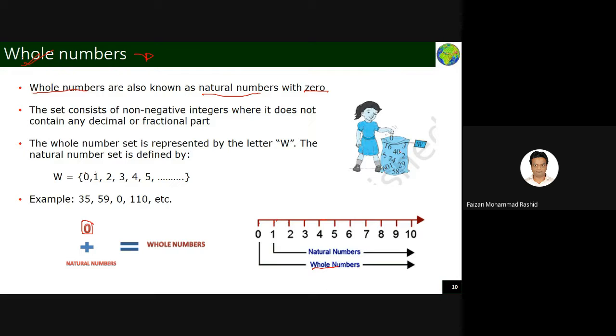So in natural numbers, if you add just zero, then it becomes a whole number. Like you see here, these numbers were there and I have put 0 also here, so it's a whole number. The importance of this will not be very clear to you at this stage. Just remember, it is not that you are adding 0 to all these numbers. No, just think that in the family of numbers, I have 0 also. Then the family is called the whole numbers.